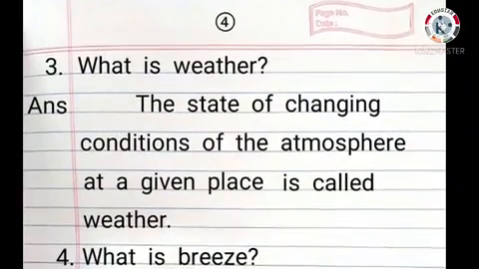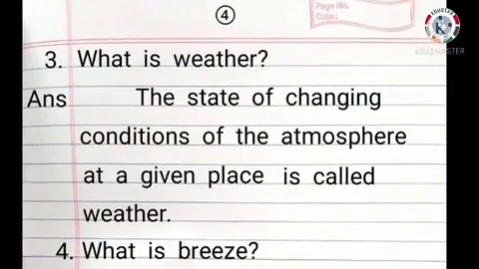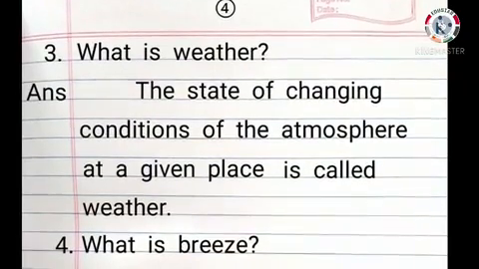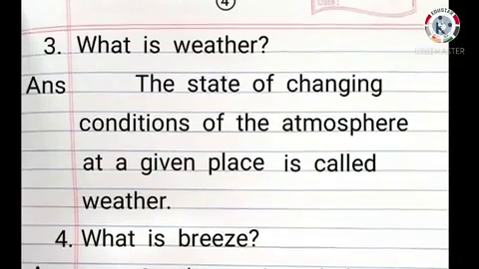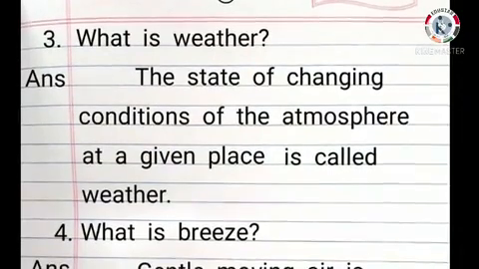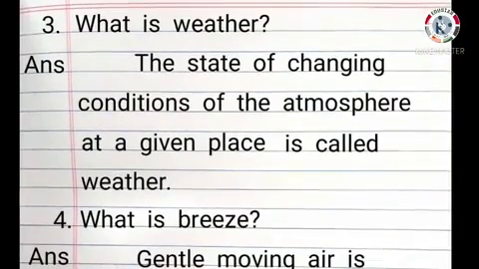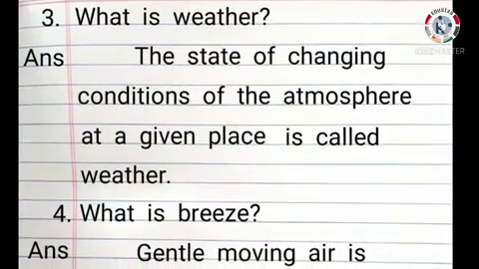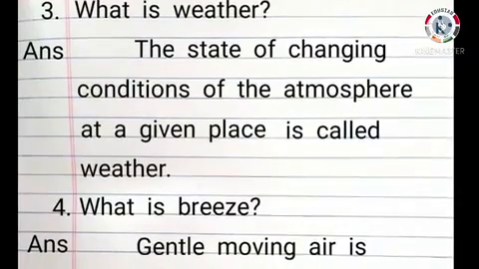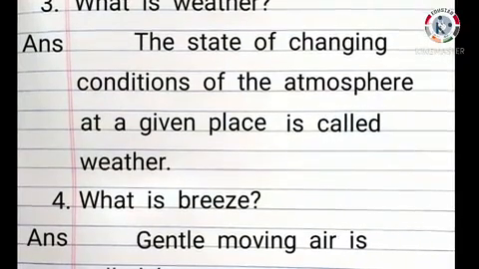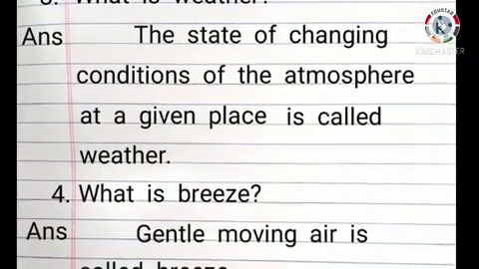Next, question number 3. What is weather? The answer is the state of changing conditions of the atmosphere at a given place is called weather. 4. What is breeze? Answer. Gentle moving air is called breeze.